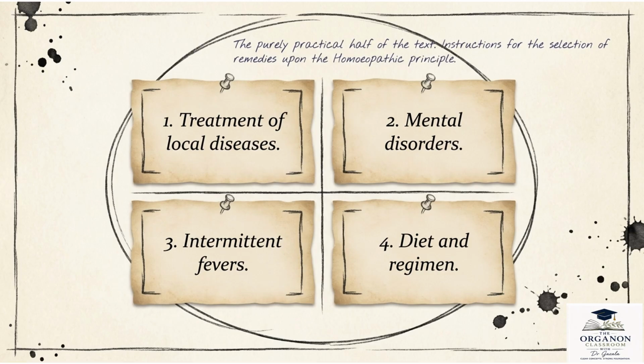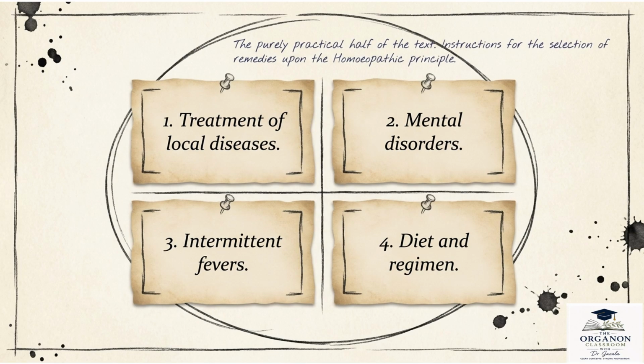Okay, so over here we are highlighting four important areas that Hahnemann speaks about in our practice. The first one being treatment of local diseases, aphorisms 185 to 203, where Hahnemann teaches that local diseases should not be treated as isolated lesions but as manifestations of the disease, and to see the patient as a whole. Secondly, mental disorders, aphorisms 210 to 230, where Hahnemann emphasizes that mental and emotional symptoms are of the highest importance in selecting the remedy.